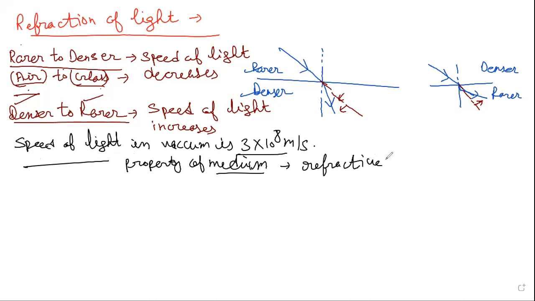Very important. Always remember which property of the medium is represented by the speed of light in it. That is refractive index. Refractive index is a very important term for the refraction chapter. So refractive index can be defined as